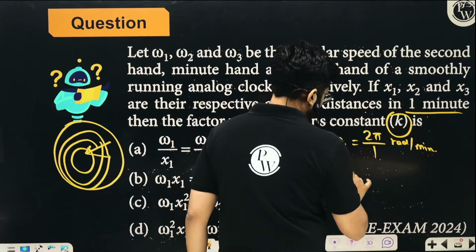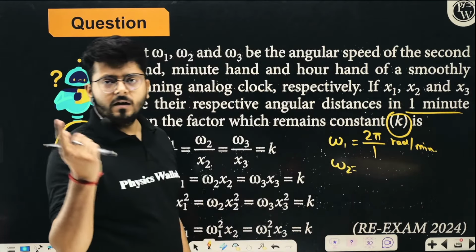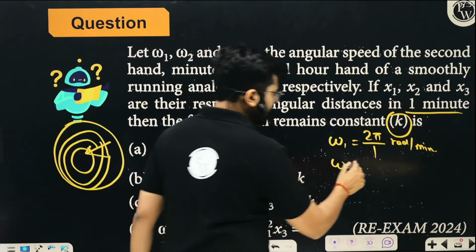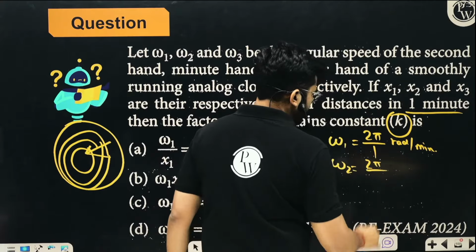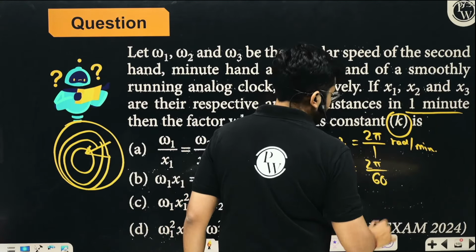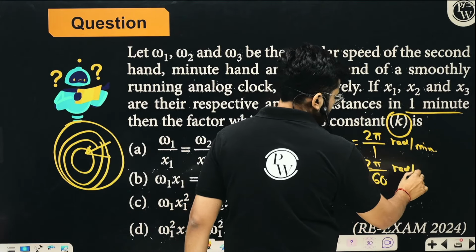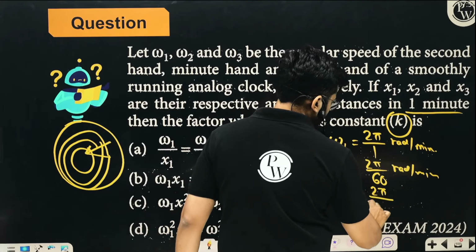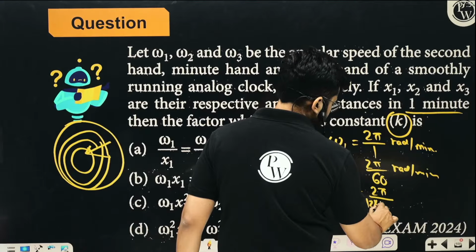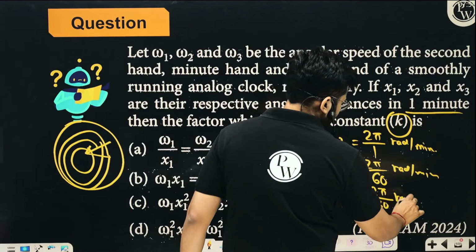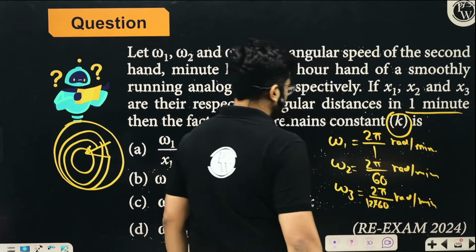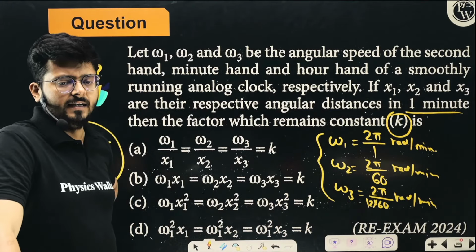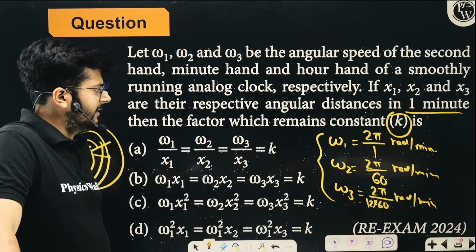For the minute hand, 2 pi is the angular displacement, but it takes 60 minutes, so 2 pi by 60 radian per minute. Similarly, omega 3 is 2 pi upon 12 into 60. These are the three angular velocities, omega 1, omega 2, and omega 3.